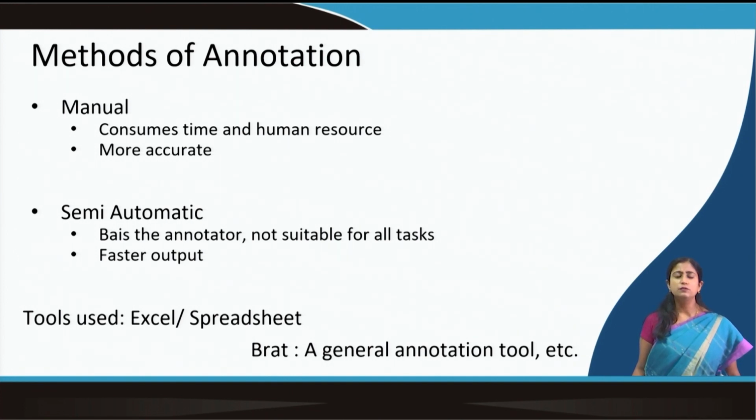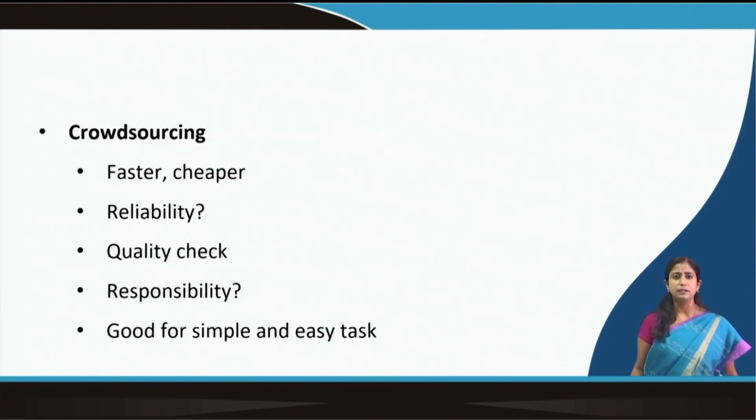Some of the tools which are used for annotation are the basic ones, sometimes like Excel or a spreadsheet. It can also be BRAT, which is again a general annotation tool. These types of tools are used. Sometimes some modified tools are also created or designed to annotate data. There can also be a way of annotating through crowdsourcing. Some apps are there through which it is annotated by the native speakers. They tag their own sentences or their own data, the data which the native speakers have given.